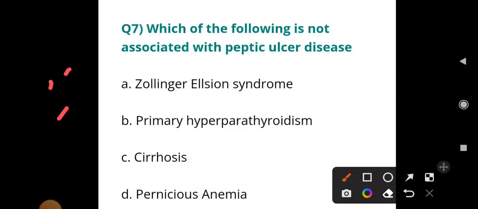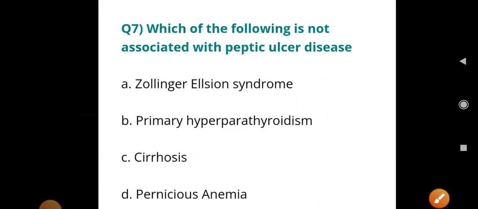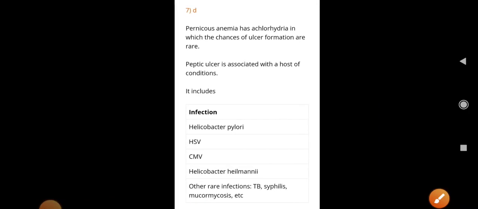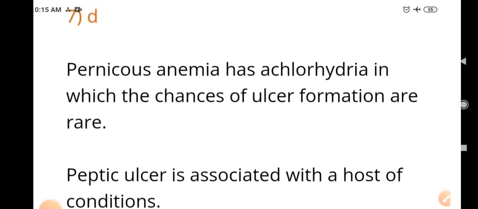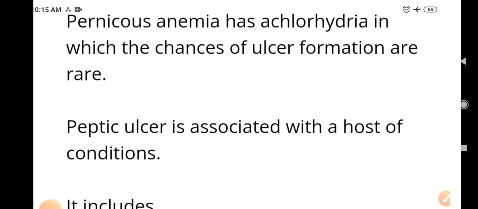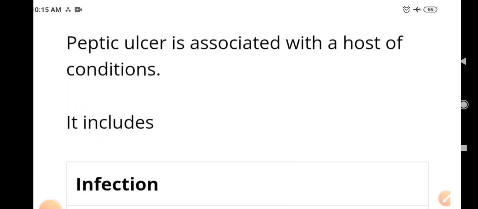So, the best answer here is pernicious anemia. Why pernicious anemia? Pernicious anemia has achlorhydria, in which the chances of ulcer formation are rare. That's why pernicious anemia. Peptic ulcer is associated with host conditions.